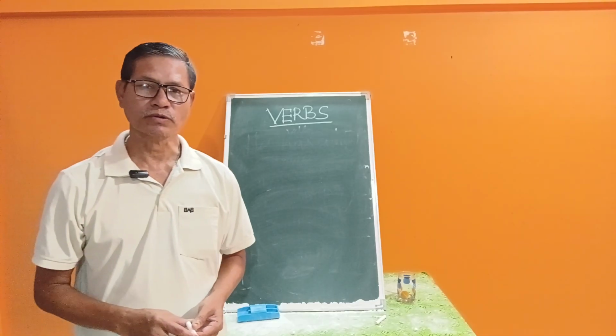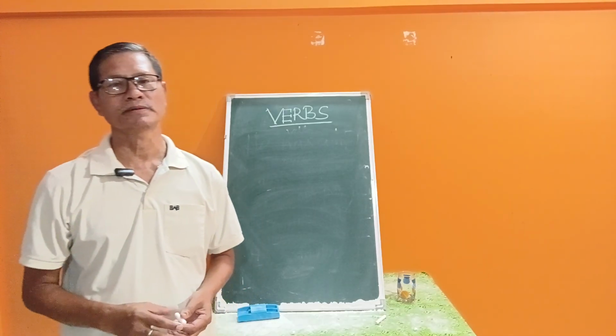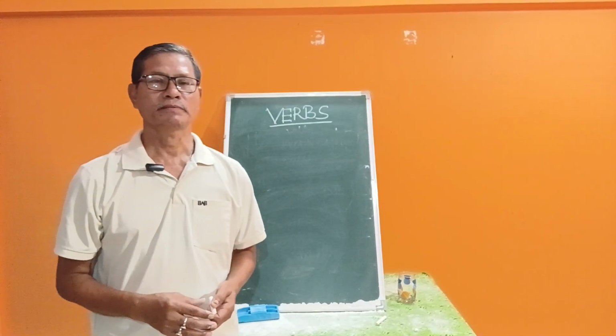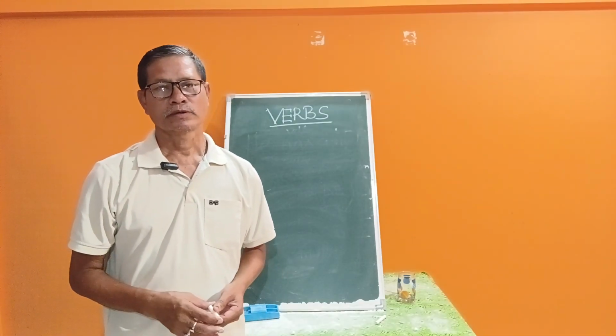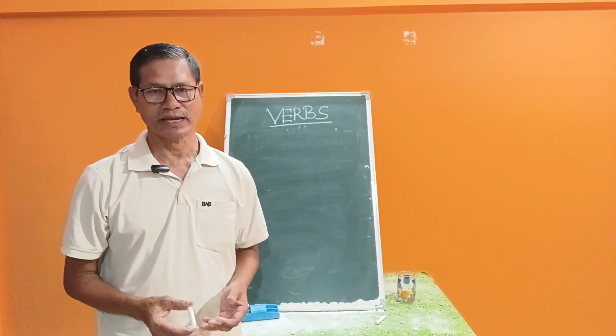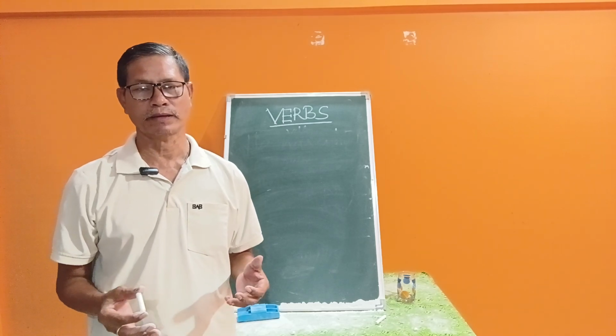What is the helping verb? Helping verbs are forms of verbs: that is, be verbs, do verbs, and have verbs.